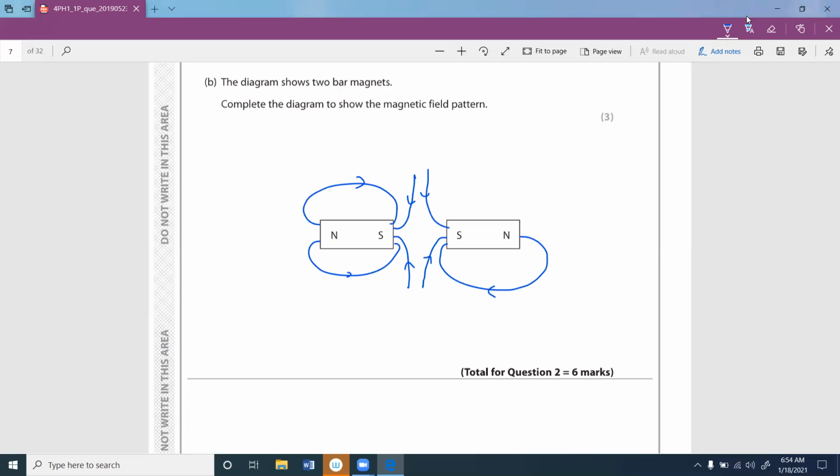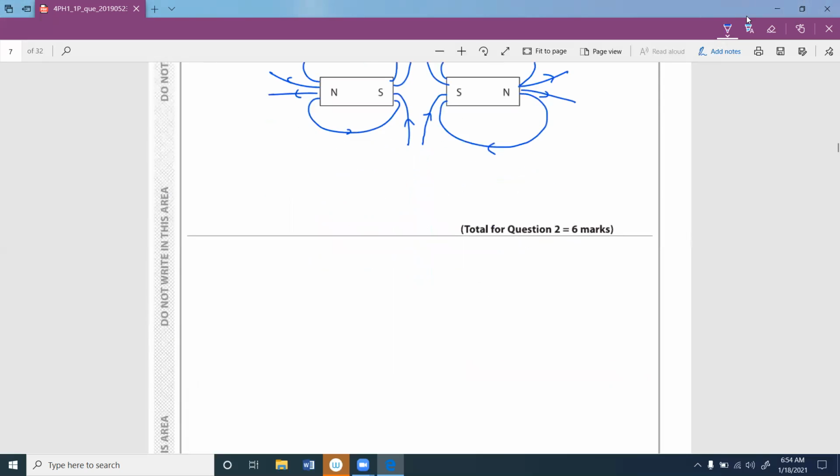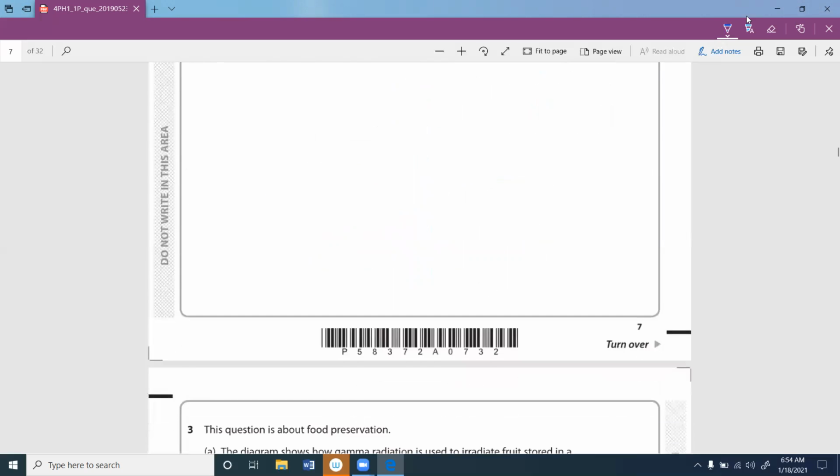You can draw just like this way around, and somewhere like this, and it comes like this way around. That's a way of doing this. Right.